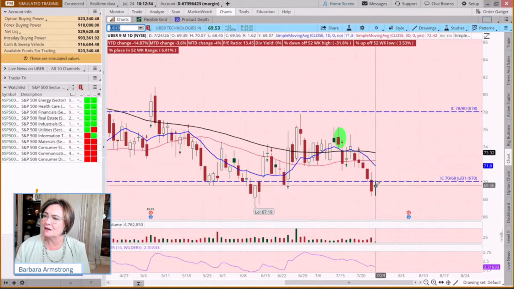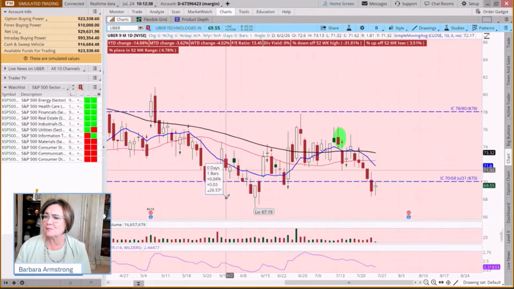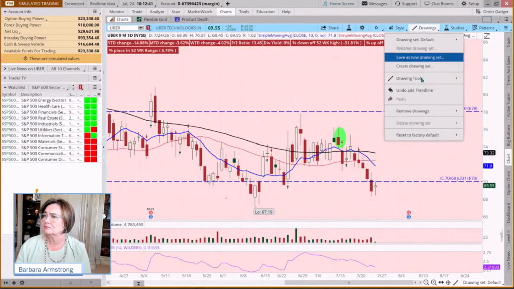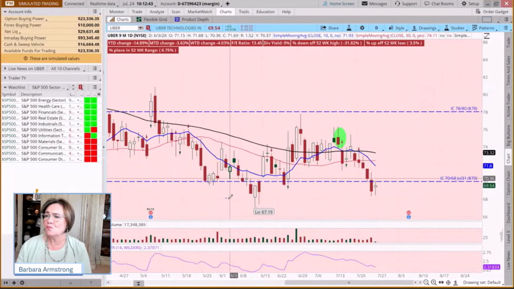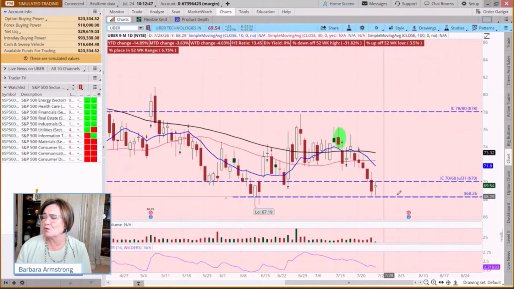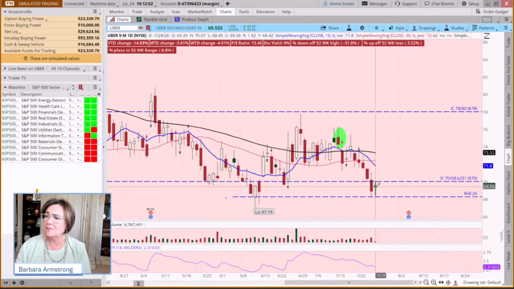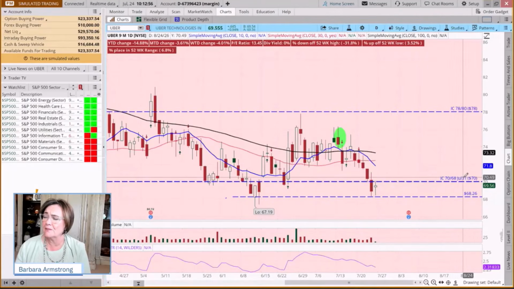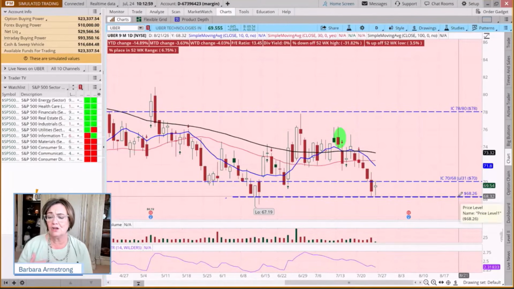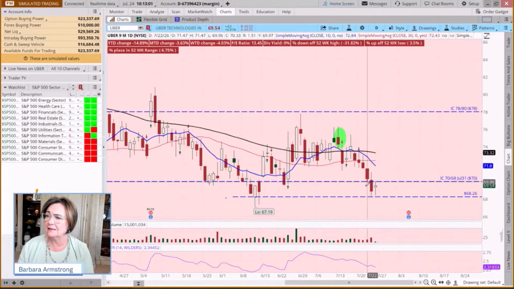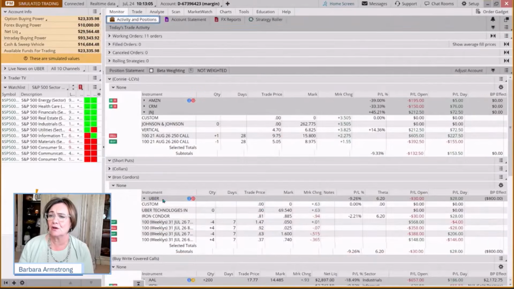What we have here is a harami or an inside day at a support level. And so we put our strikes really not at the lowest level of support. We would have been better to have put our strikes down here. But given this bounces and is back above the 70 strike by July 31st, we could then close this out and make a little money on it. So we're not going to close out that side.